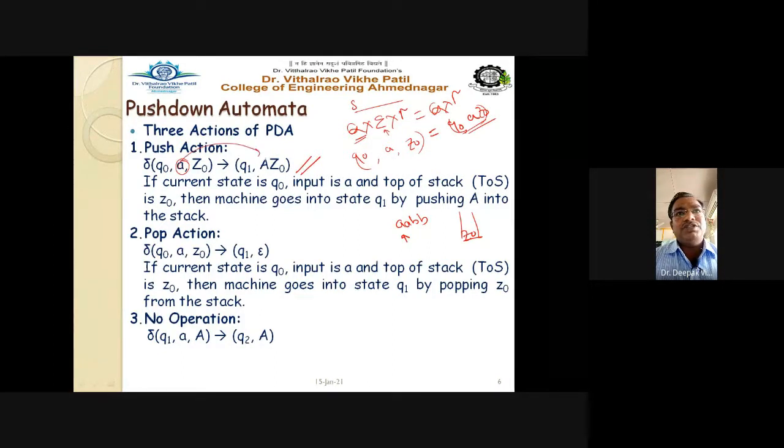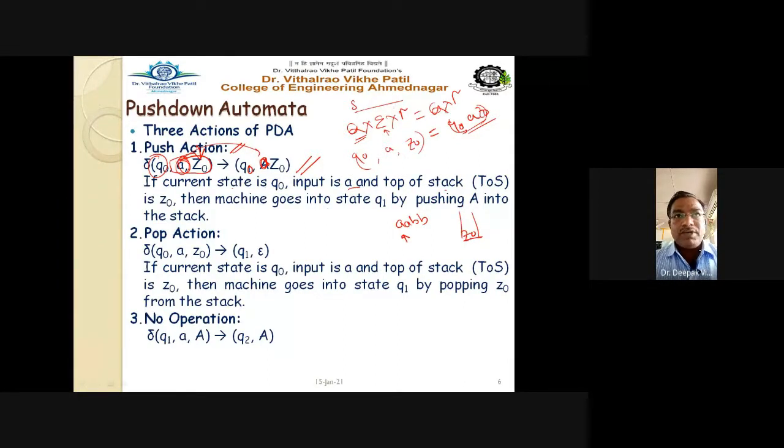This is a small A. So if the current state is Q0, input is A, and top of the stack is Z0, then the machine may go into Q1 or Q0 by pushing the element A into the stack. So for the current state Q0, input A, and stack symbol Z0, you have the push operation: you simply combine A and Z0.